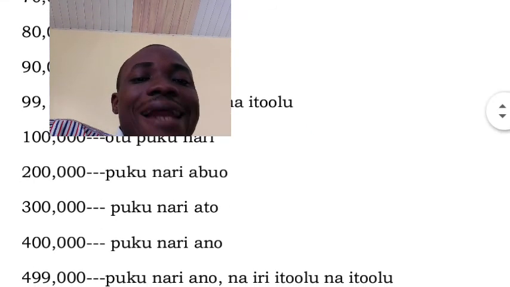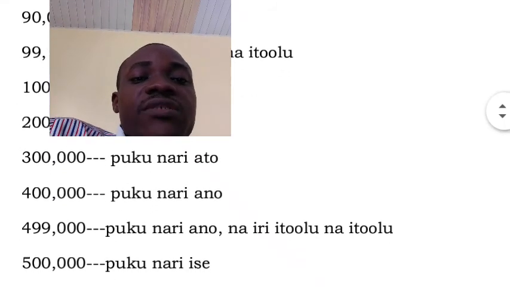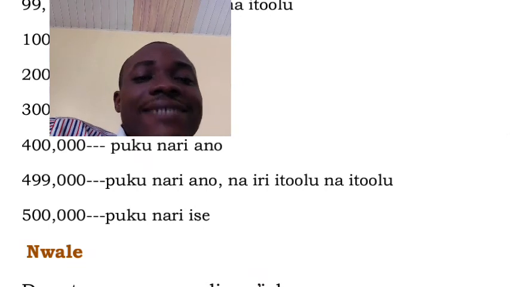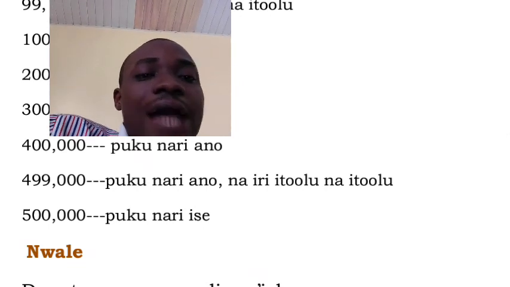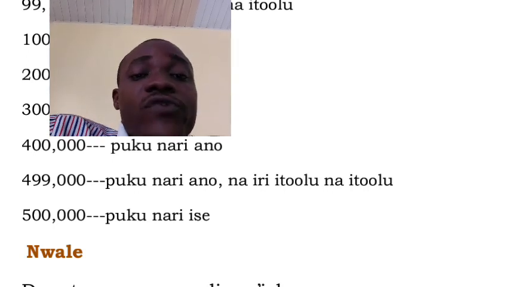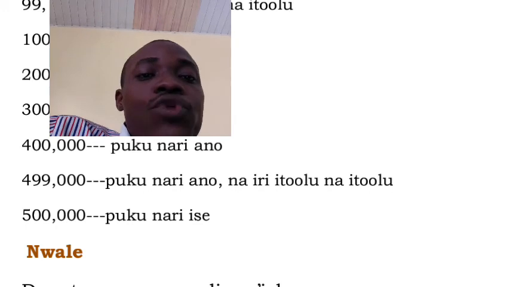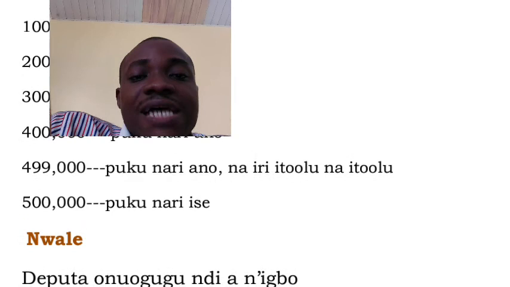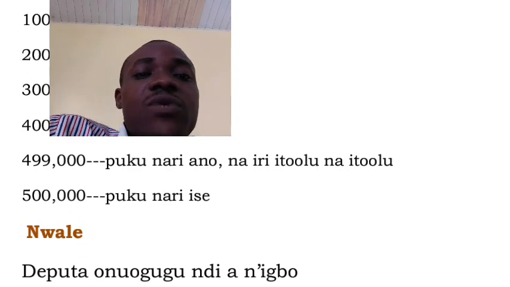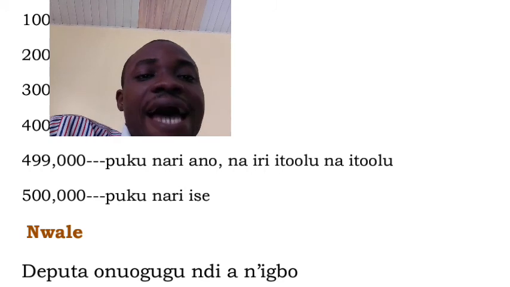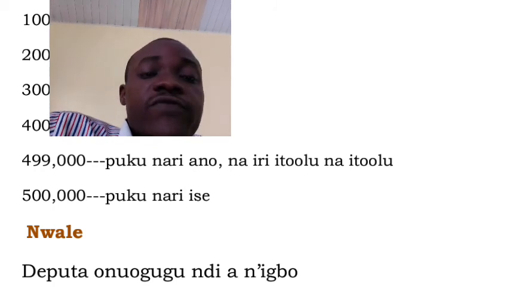300,000 puku narị atọ. 400,000 puku narị anọ. 499,000 puku narị anọ na iri itoolu na itoolu. Thank you very much. 499,000 means puku narị anọ na iri itoolu na itoolu. The last one is 500,000, which is puku narị ise. 500,000 puku narị ise. All right, thank you very much.